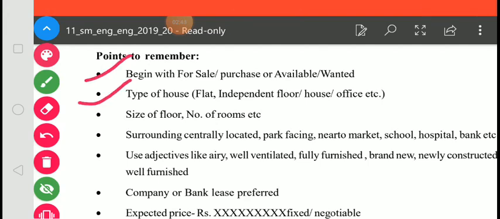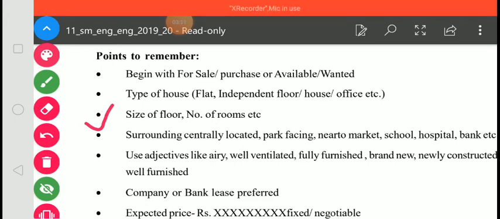Second one, type of house. Whether you are going to purchase or sell, you must mention which type of house it is, whether it is a flat or an independent floor, whether it is a house, office, etc. Third one, you must mention size of floor, number of rooms, etc.